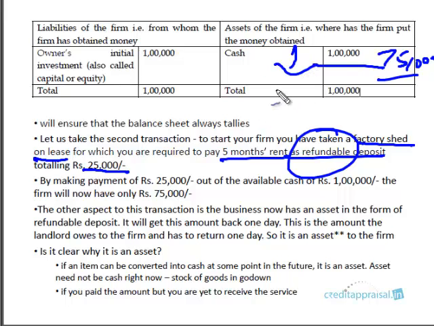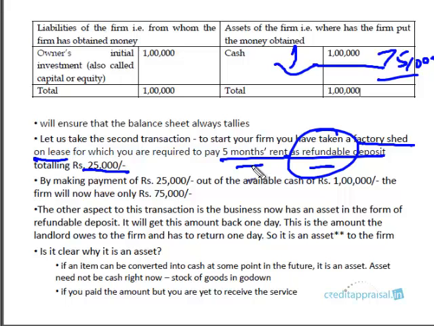Just remember that this is a deposit, right? So what is a deposit? Refundable deposit, right? This is a deposit in the sense that you'll get back this amount one day, which means it will be converted into cash one day. I know it's not something you'll get tomorrow, because once you occupy the factory shed, it's a long-term process, right? You'll be there for 10 years or 20 years. But from the point of view of the business, this money is going to be refunded to you someday. Say for example, the business has wound up. Now it's making losses, we've closed down. We'll return the factory, the land, the shed to the landlord. Then we'll get back the deposit.